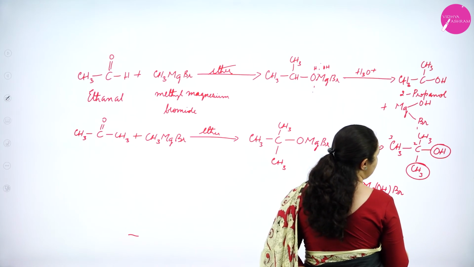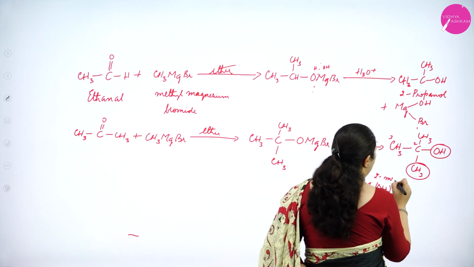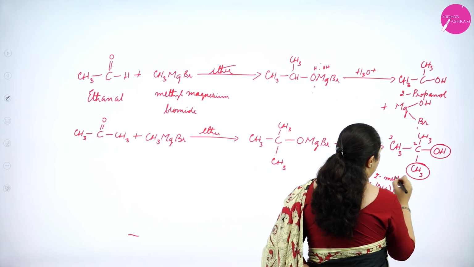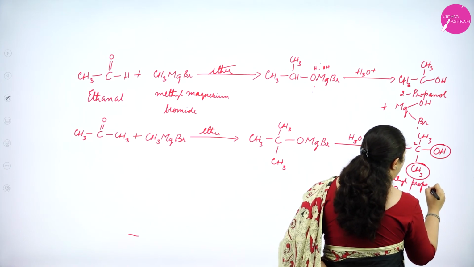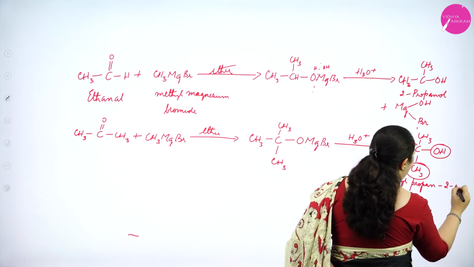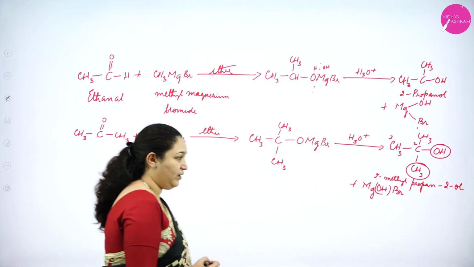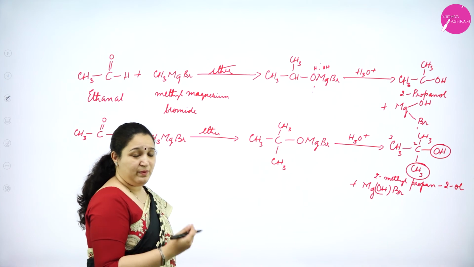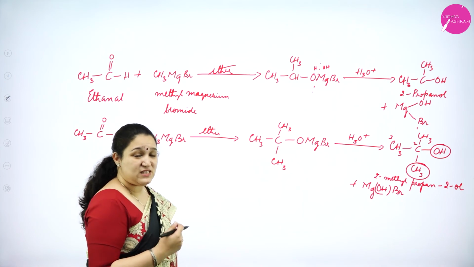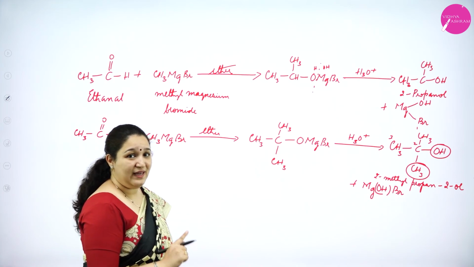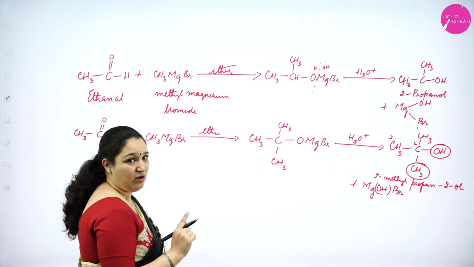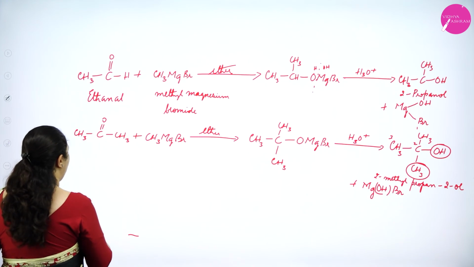So you will get it as 2-methylpropan-2-ol. Okay. Now can I get a primary alcohol from this? Yes, if I take only methanal, then I can get a primary alcohol. I will write that reaction for you all.